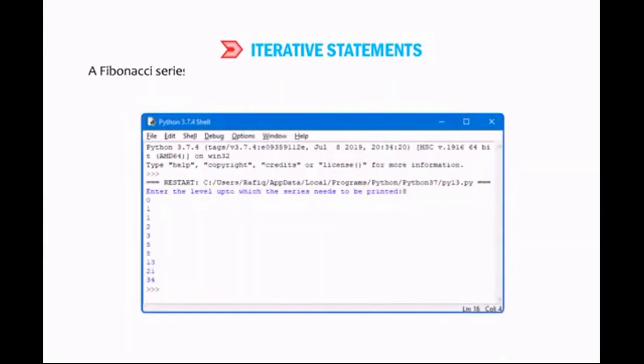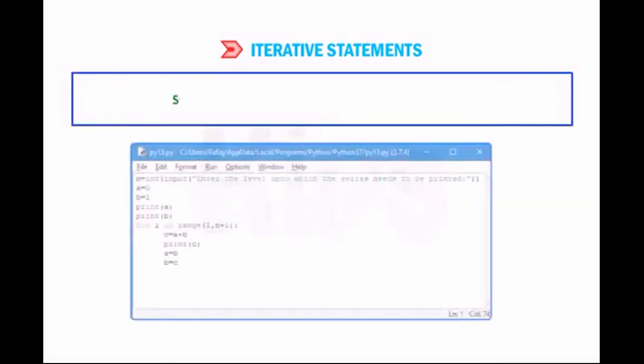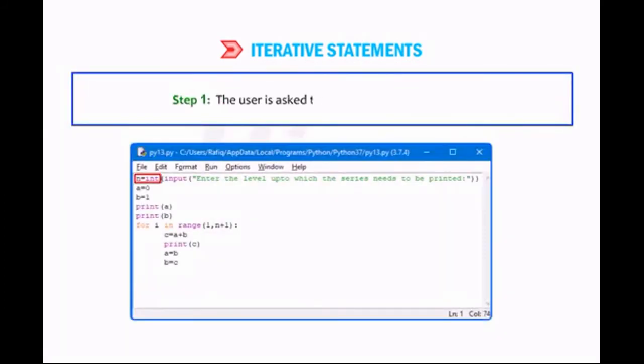A Fibonacci series is a series in which each number is the sum of the two preceding numbers, such as 0, 1, 1, 2, 3, 5, 8, etc. Step 1. The user is asked to enter a value for variable n.